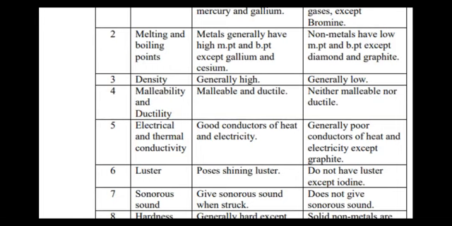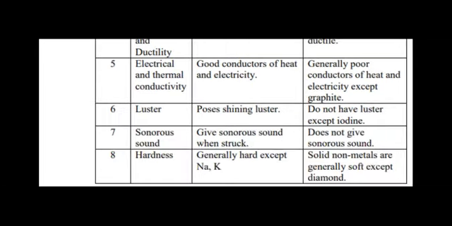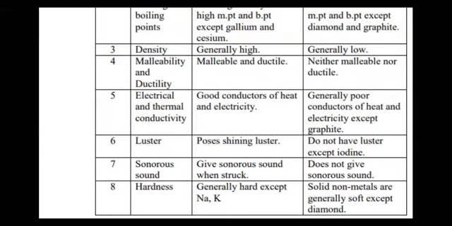Next is luster. Basically, children, metals have lustrousness. It means a shiny appearance. So metal shines, but the non-metals have a dull appearance. They do not shine. Next property is sonorousness. Sonorousness is the property of the production of a ringing sound by the metal when we strike them.